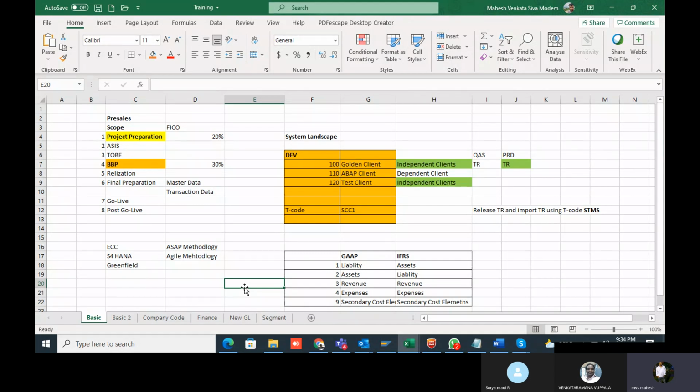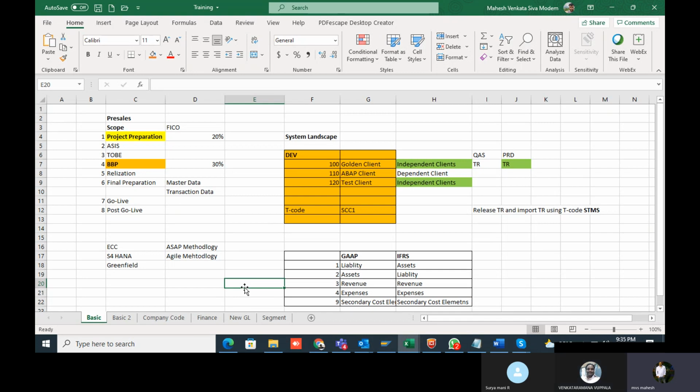For example, integration will be done from the finance side, because finance is the key module in SAP, not only in SAP, in any ERP, because whatever posting is done comes into the finance side. Purchase, materials management, sales and distribution, production and planning, all the other modules, whatever configuration and postings they do, whether it is completely working fine or not, is approved by the finance resource only.